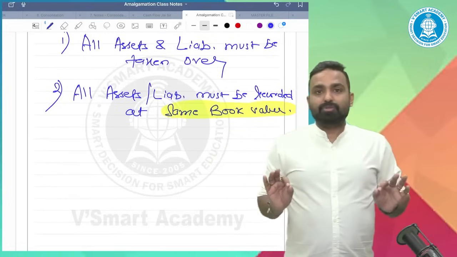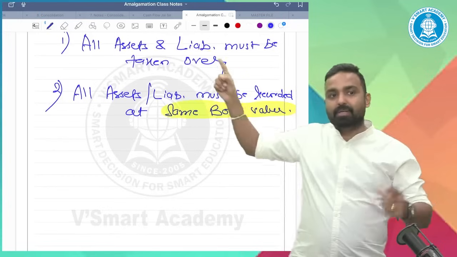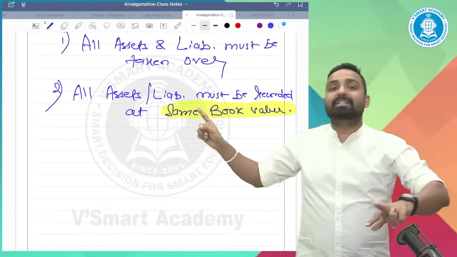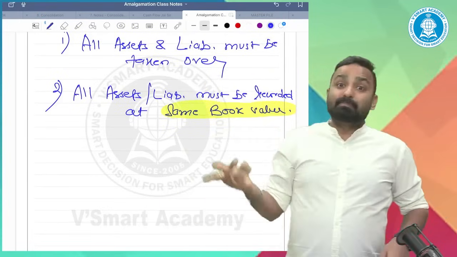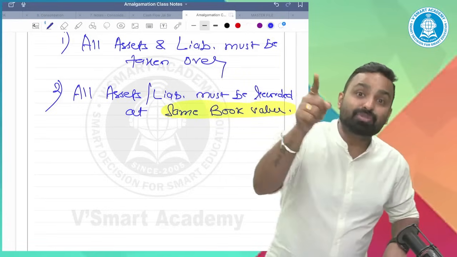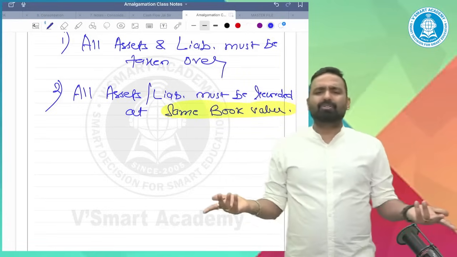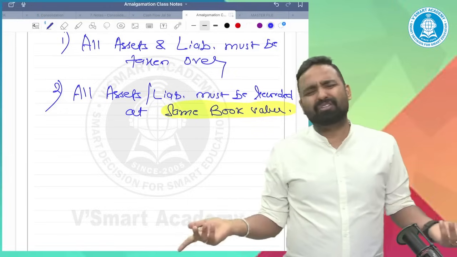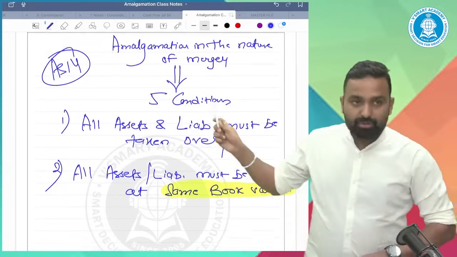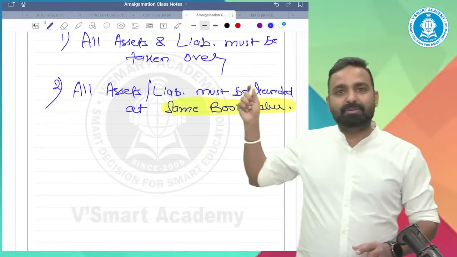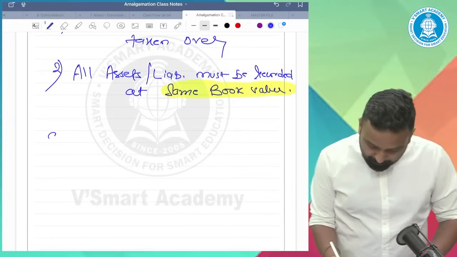So what is the moral of the story? Even though I am taking over all assets and liabilities, and recording the same assets and liabilities at book value, I can calculate the PC at market values if given in the question. But if market values are not given in the question, then we have no other choice but to take the book values. So merger has 5 conditions: first, all assets and liabilities must be taken over. Second, all assets and liabilities must be recorded at the same book value.